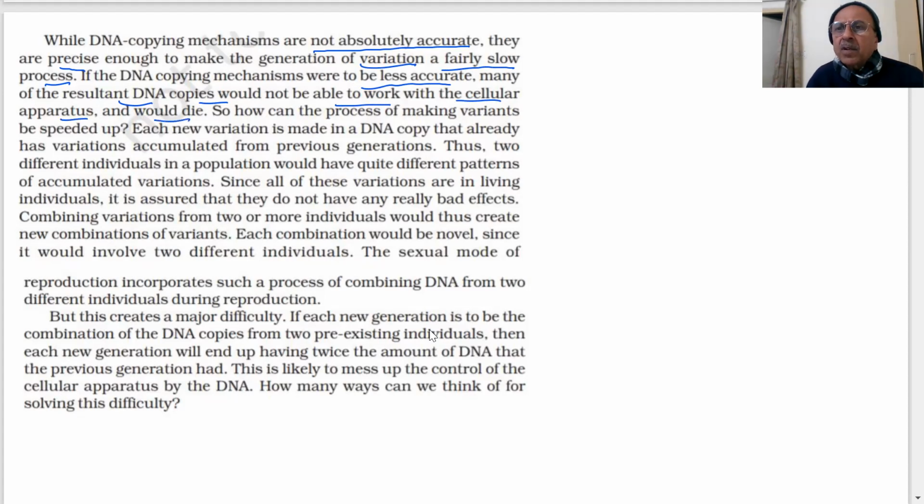You know, the type of questions are framed, they can take any lines from a book and then ask you questions on that. So how can the process of making variants be speeded up? How will we speed up?